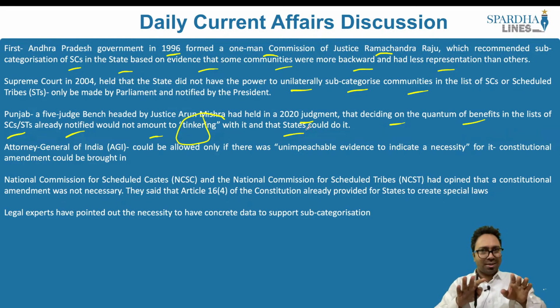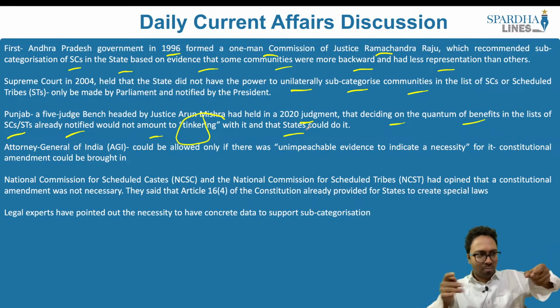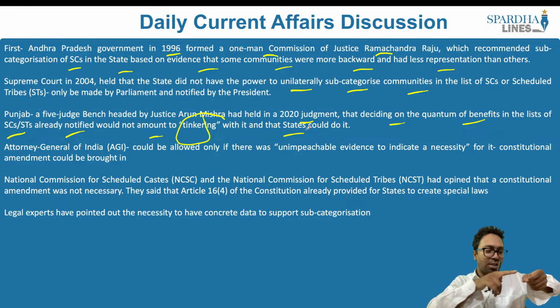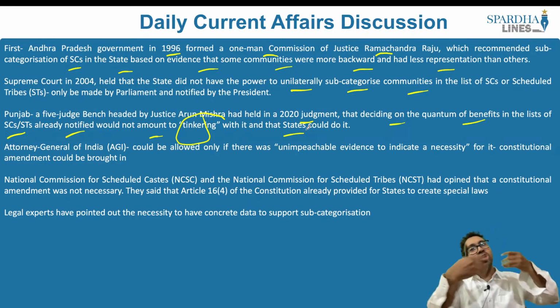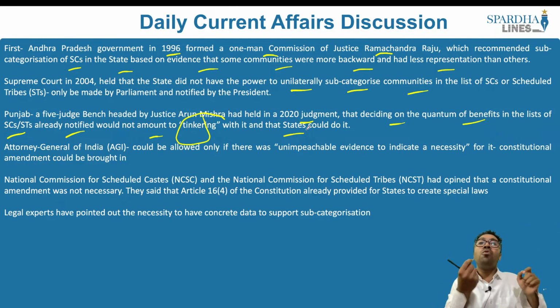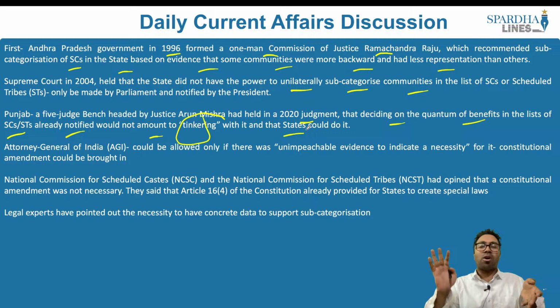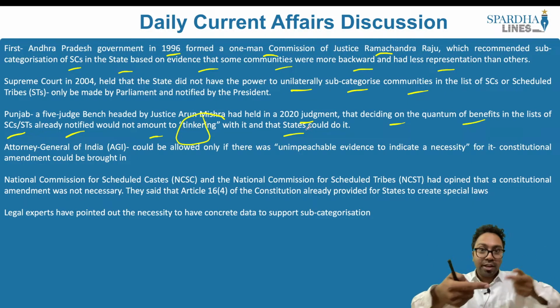While we are not going to discuss it in detail, what the Supreme Court said was that we have the SC/ST committee. Who will belong to the SC or the ST community is already decided by the parliament. So the parliament has decided that this caste belongs to the scheduled caste, and this caste belongs to the scheduled tribe. While the parliament has already decided who belongs to the SC or the ST, sub-categorizing them is not a problem for the states. So there is a conflicting opinion.